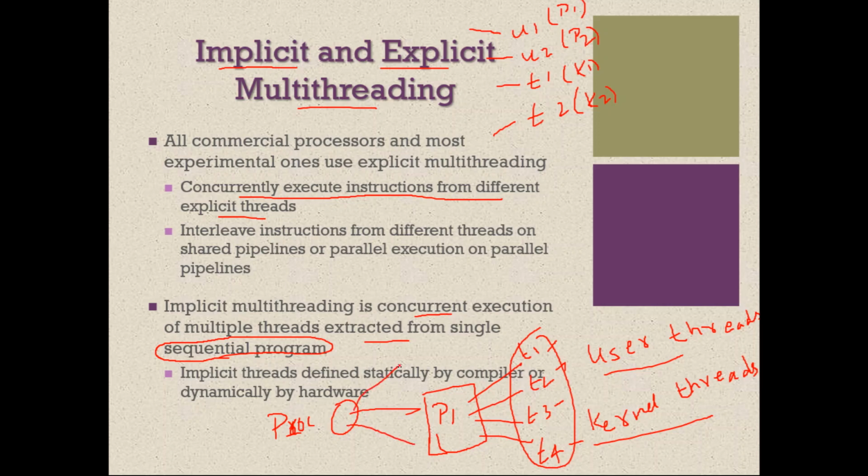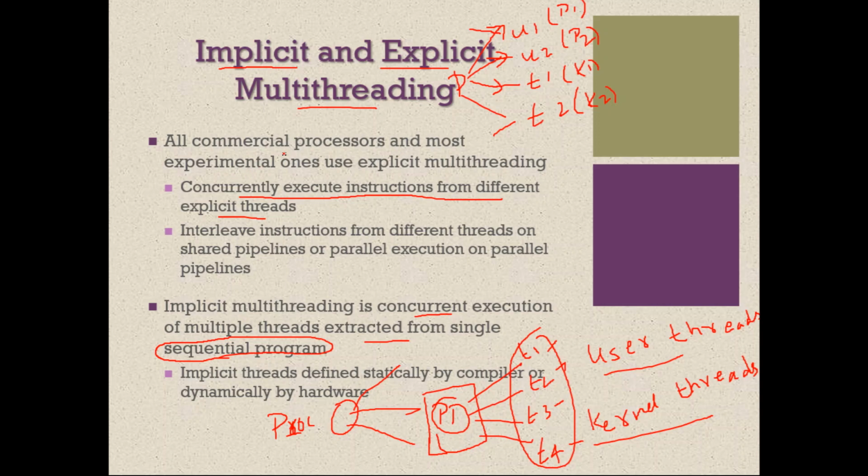But within the process, the process itself may transfer control to different threads. That type is implicit multi-threading. But in explicit multi-threading, the processor itself is switching directly. First it executes thread 1 of some process, then thread 2 of some other process, then thread 3 of some other process, and so on. That is explicit multi-threading, which we are going to discuss in detail.